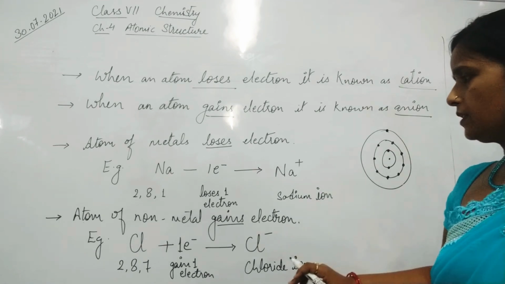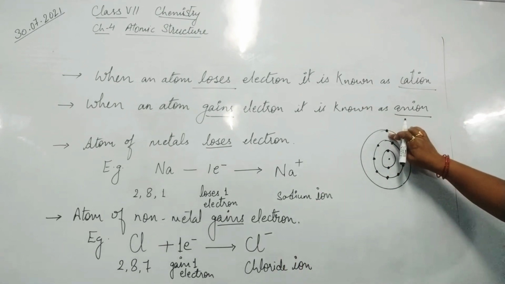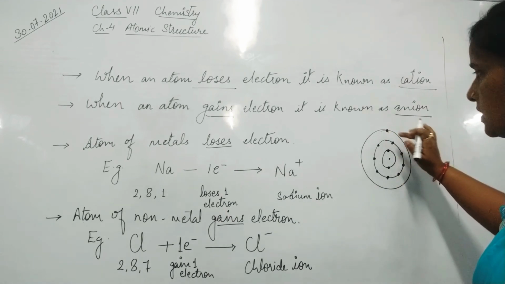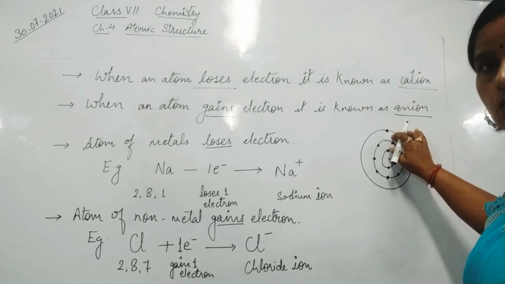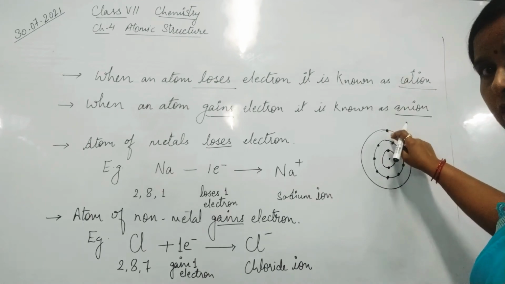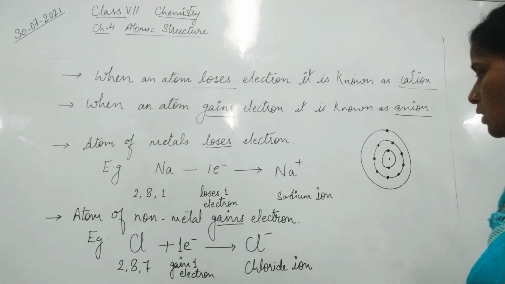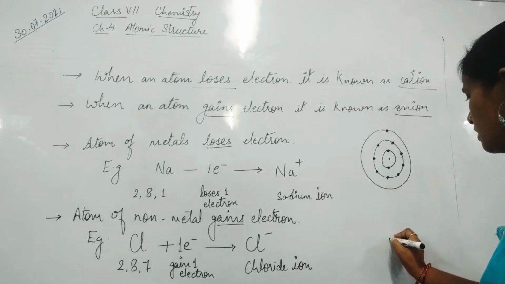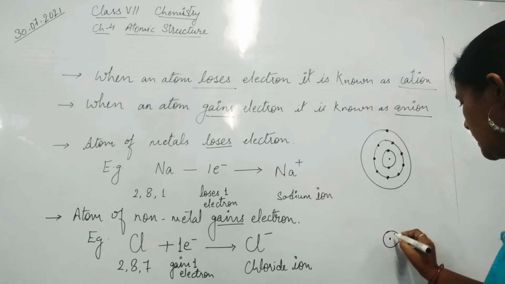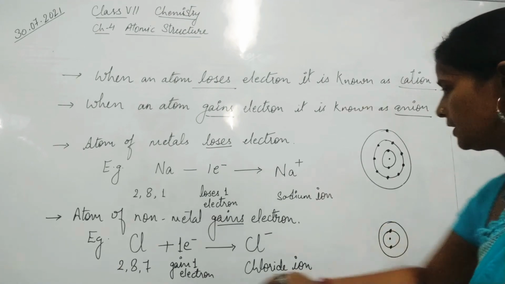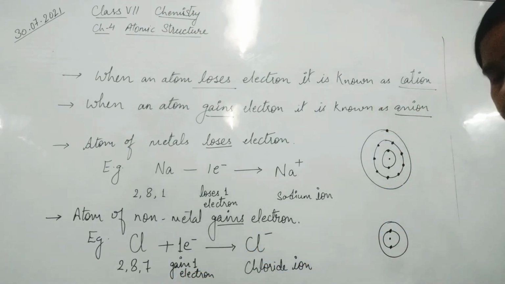Now what happens? This extra electron will be transferred, or we can say sodium is losing its 1 electron. So this lost electron will be added to chlorine. Now let us see this chlorine. This is the nucleus, first shell, 2 electrons. In the second shell we have 8 electrons.